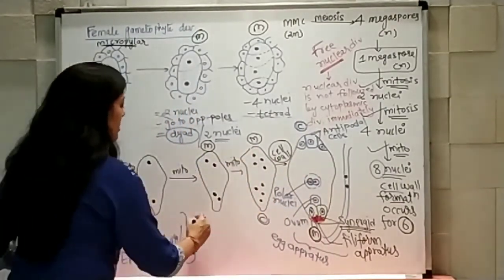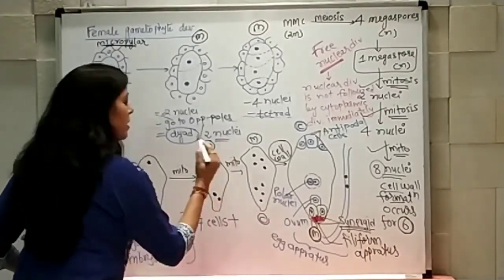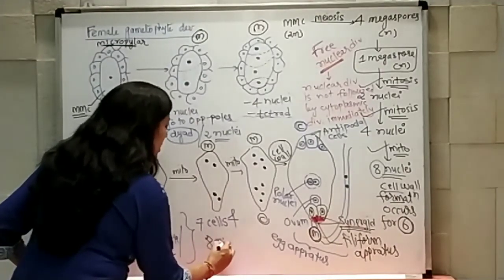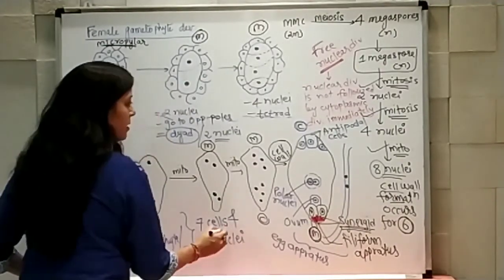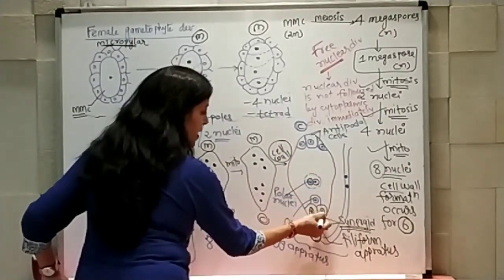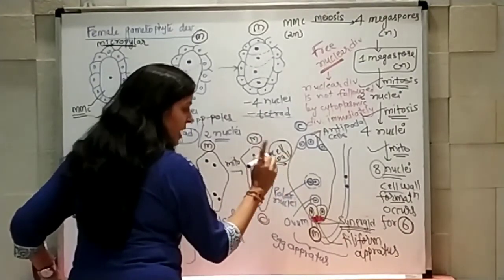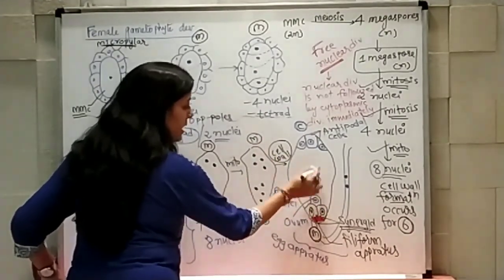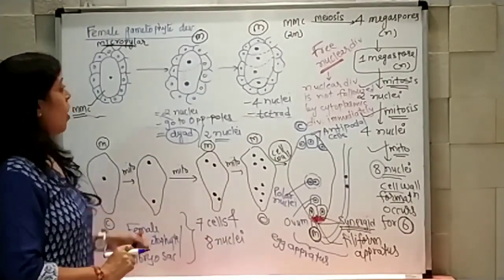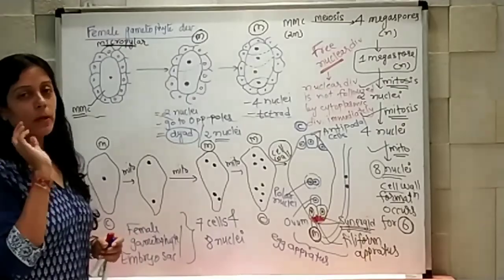So total 7 cells and along with that 8 nuclei. Why 8? 1, 2, 3, 4, 5, 6, 7, 8. Though there are 8 nuclei, the cell formation occurs for only 7. So this is the typical structure of the female gametophyte of an angiospermic plant.